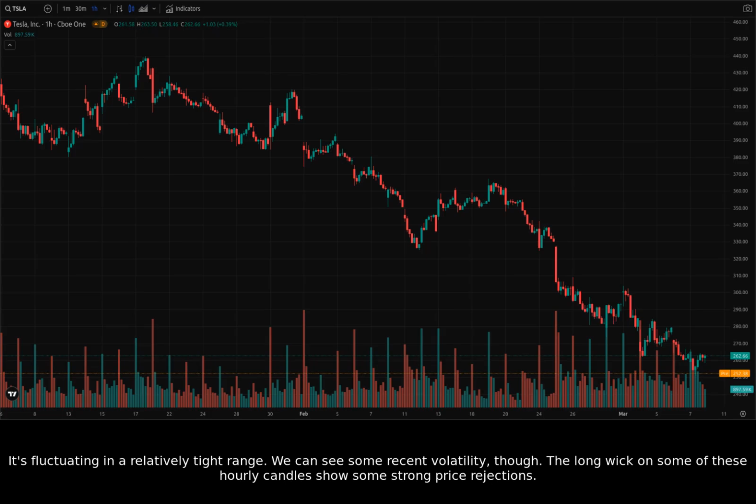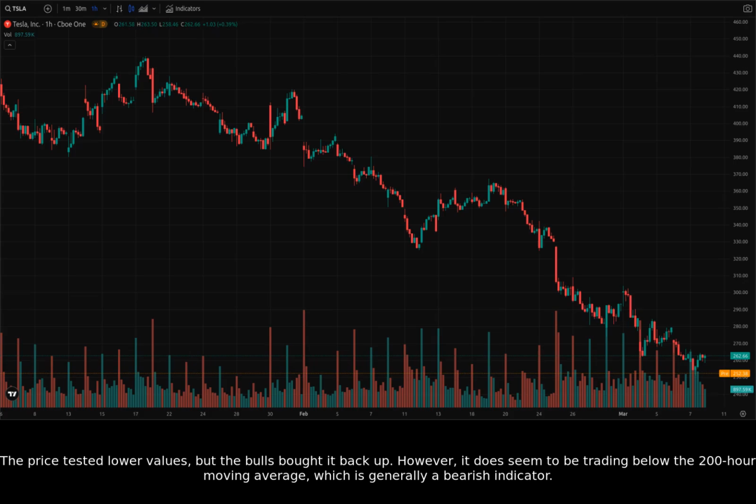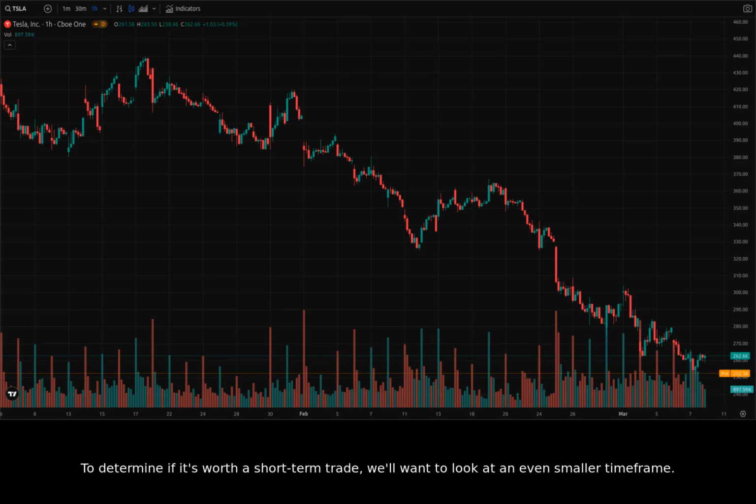The long wick on some of these hourly candles shows some strong price rejections. The price tested lower values, but the bulls bought it back up. However, it does seem to be trading below the 200-hour moving average, which is generally a bearish indicator. To determine if it's worth a short-term trade, we'll want to look at an even smaller time frame.